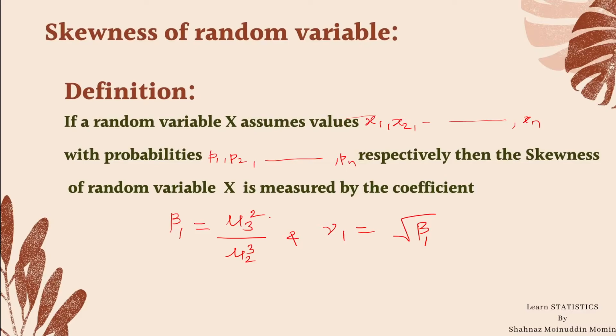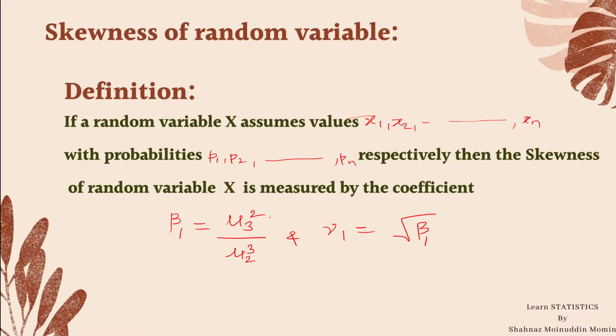In the previous lecture, we have already learned what the central moments of a random variable are. If students want to learn that lecture, then click on the I button at the top right corner of the screen and the link of that lecture is also given in the description box. In that lecture we have learned the definition and we solved examples on central moments. I request students please refer to the examples and definition of central moments also.